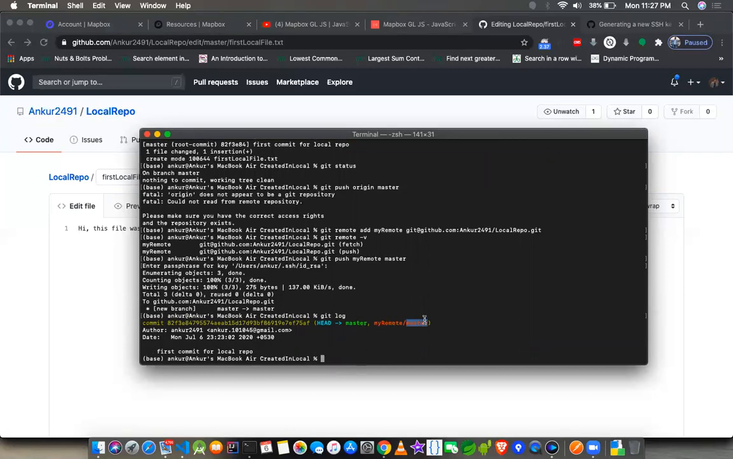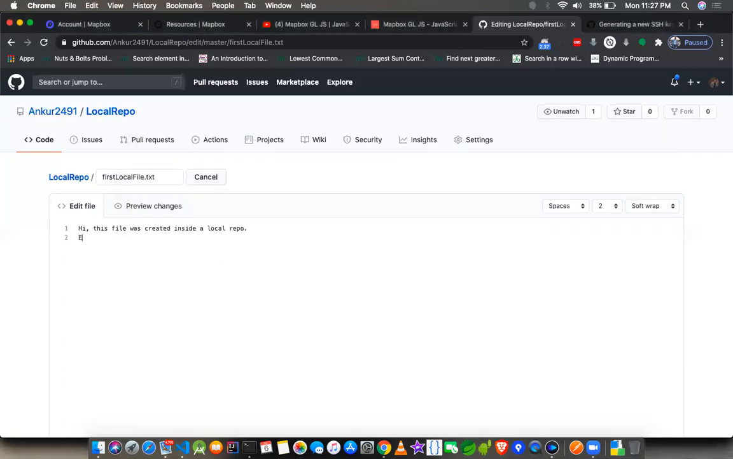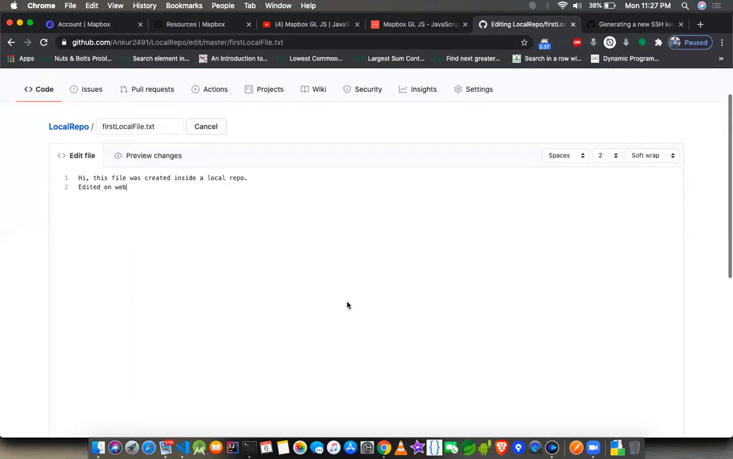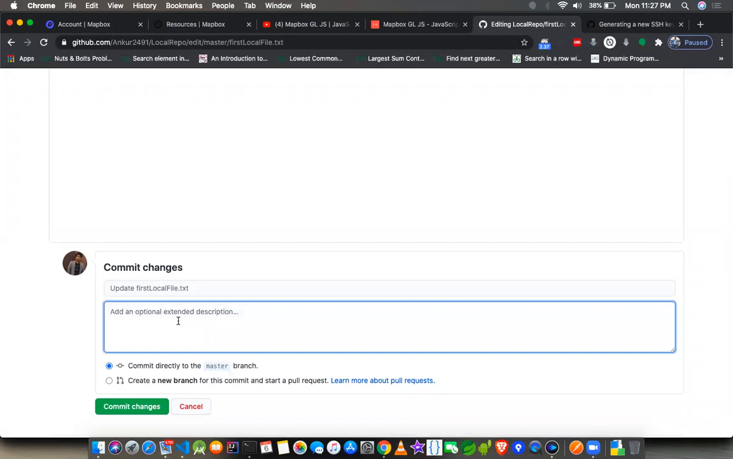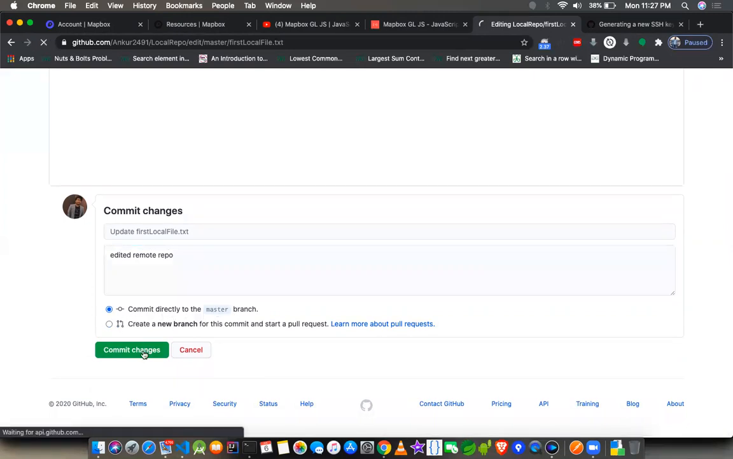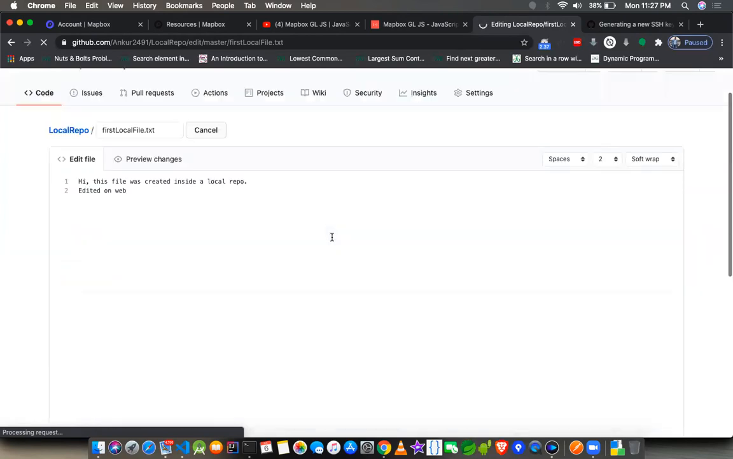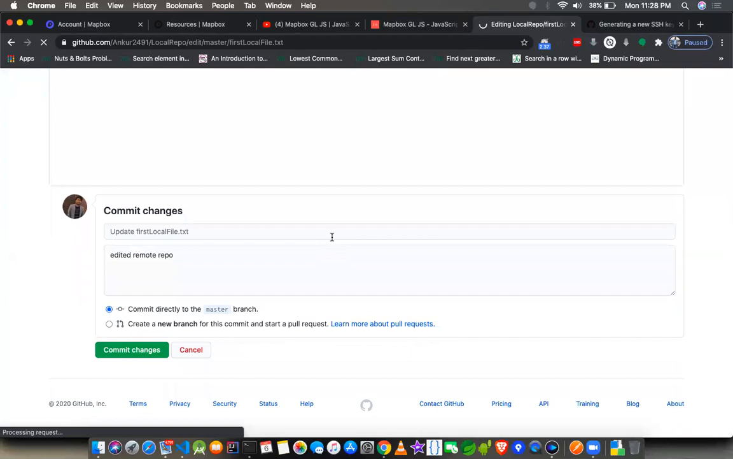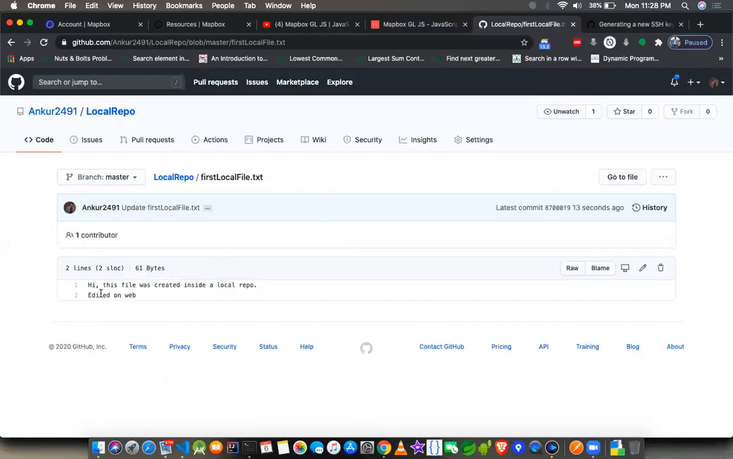My remote master is also pointing here. Now let me edit it on the web, something like this. I do this, and I can add an optional message also. Let's say, edited remote repo, commit directly to the master branch. So it will commit the changes. When I commit it, you see, edited on the web has come.